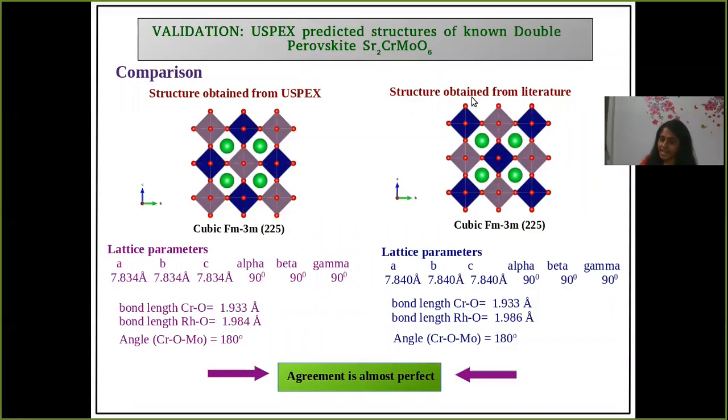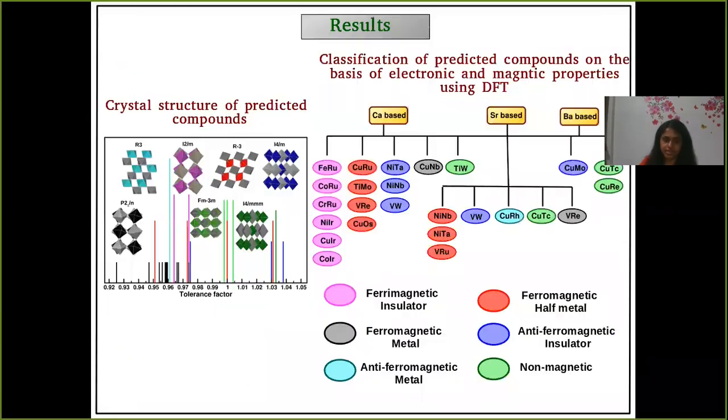In the next step, we have validated our result from genetic algorithm on a known double perovskite compound. And as we can see, the predicted structure is quite similar to the reported structure. And thus we got confidence about our adopted method. Then we have used that method to predict the crystal structure of the newly predicted 33 compounds. And we found that 8 compounds out of them have highly distorted structure. So we have discarded them. So we are left with 25 compounds.